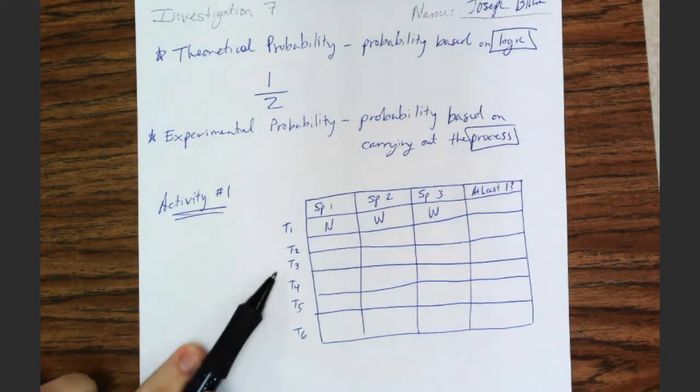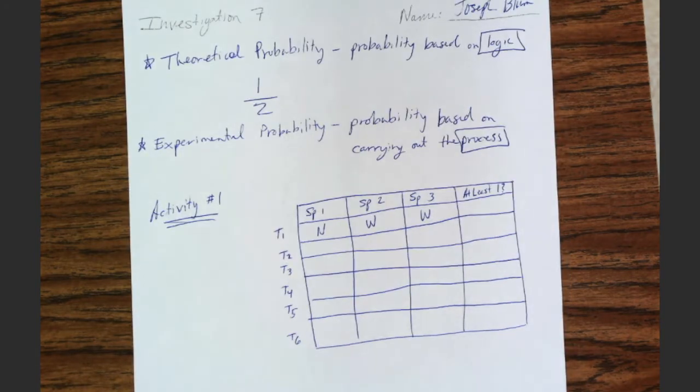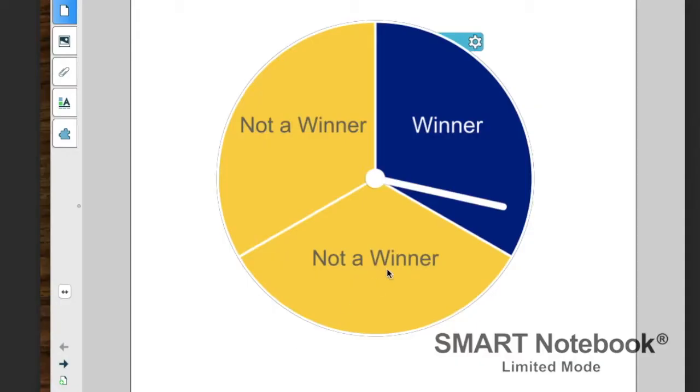Now let's go do trials number 2, 3, 4, 5, and 6. We're just going to fly through here. Let's do it. Not a winner. So trial 2, spin 1, not a winner. Winner.